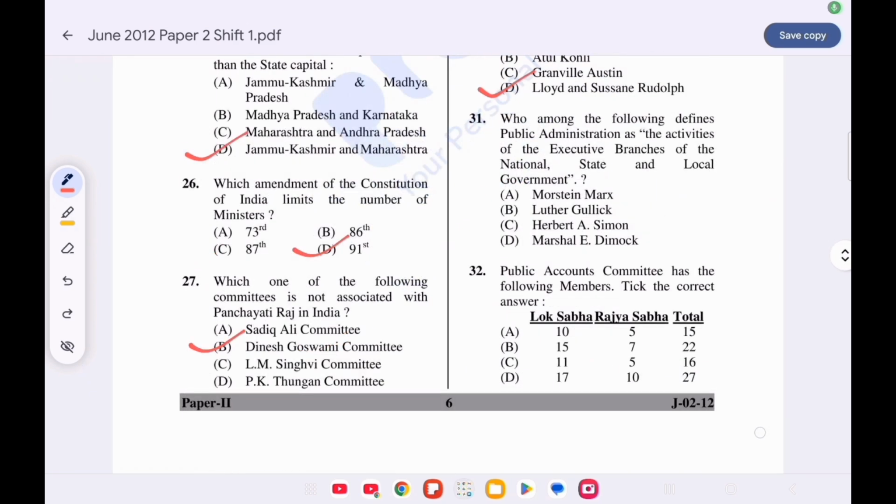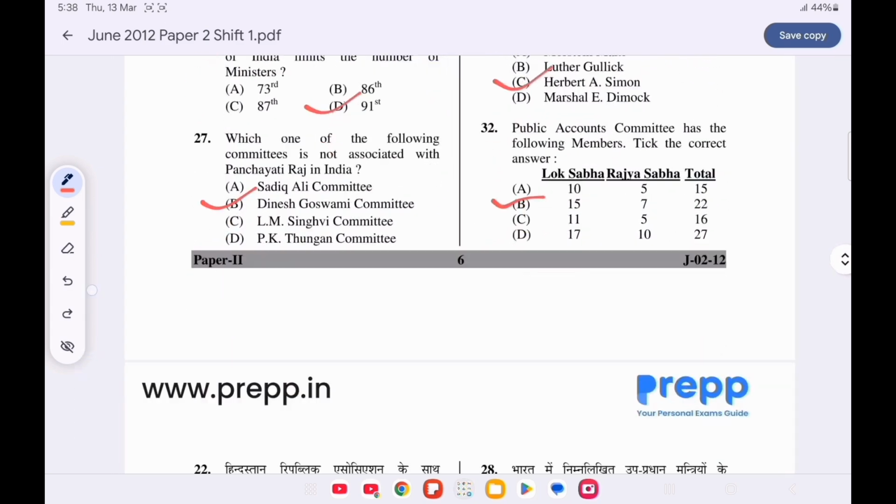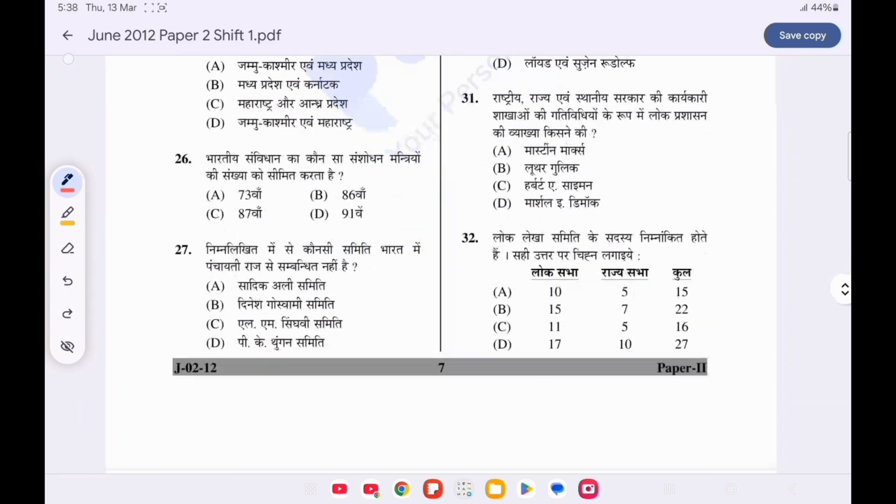Question number 31. Who among the following defines public administration as the activities of the executive branch of the national, state, and local government? Option C is correct. Herbert A. Simon. Question number 32. Public Accounts Committee has the following members. Take the correct answer from the code given below. Option B is correct. 15 from the Lok Sabha and 7 from the Rajya Sabha. Total 22 members are there in Public Accounts Committee.